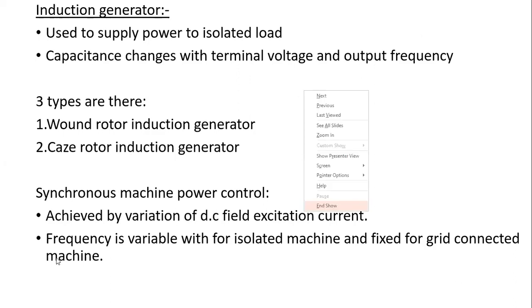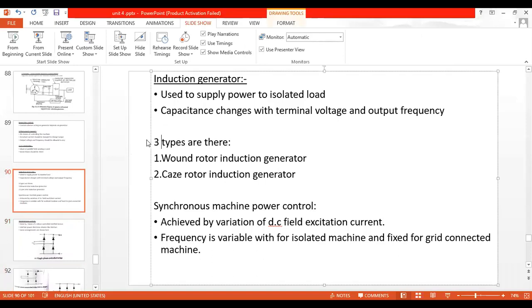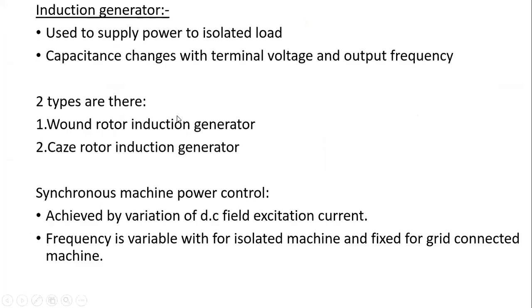Okay, so in this induction generator, again we have two types. This induction generator is used to supply power to an isolated load. This machine may be self-excited by means of a bank of capacitors, a group of capacitors connected to the terminals. So this is termed a bank of capacitors.